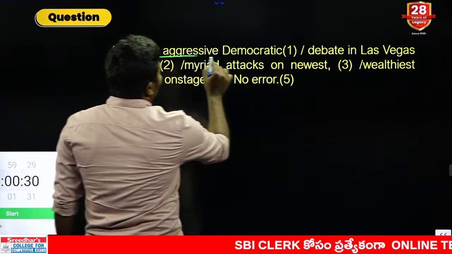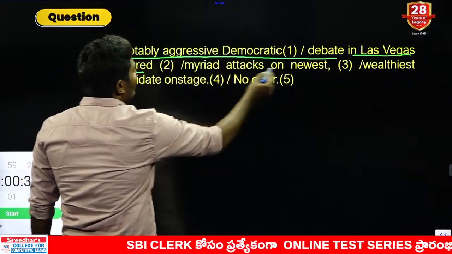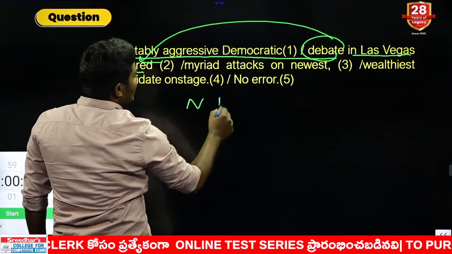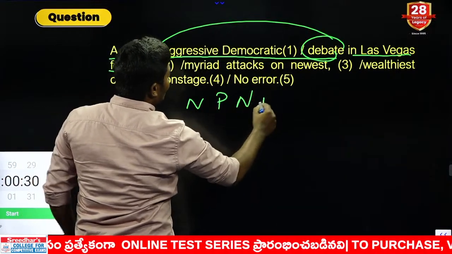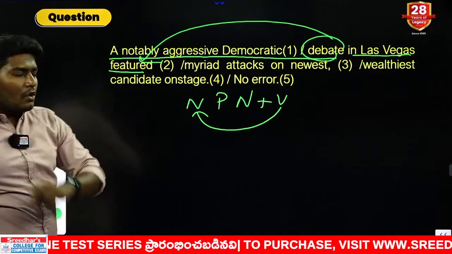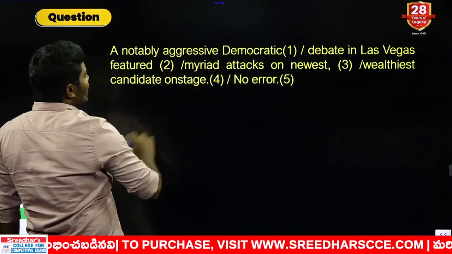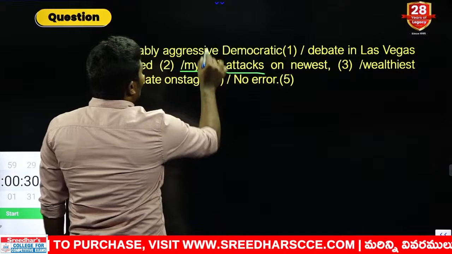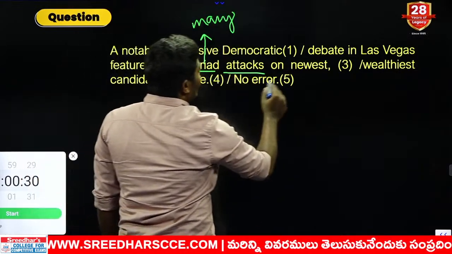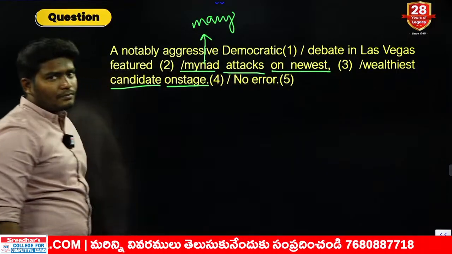Now look at this. A notably aggressive democratic debate in Las Vegas featured. What featured here? This debate featured. In simple terms, debate is a noun, in is a preposition, Las Vegas is another noun, featured is a verb. This should agree with the first noun, on the basis of the noun-preposition-noun rule. Yes. So this debate featured myriad attacks. Myriad is nothing but many. Very important word in the vocabulary. Myriad attacks on newest, wealthiest candidate on stage.